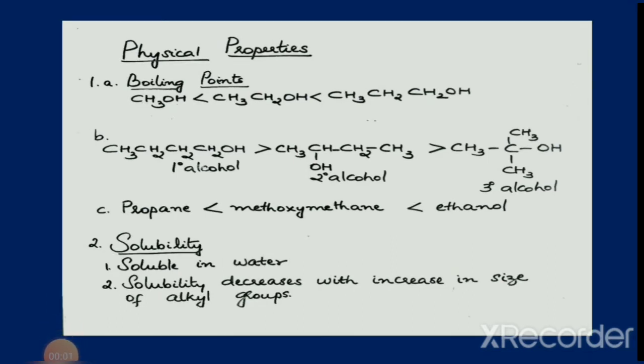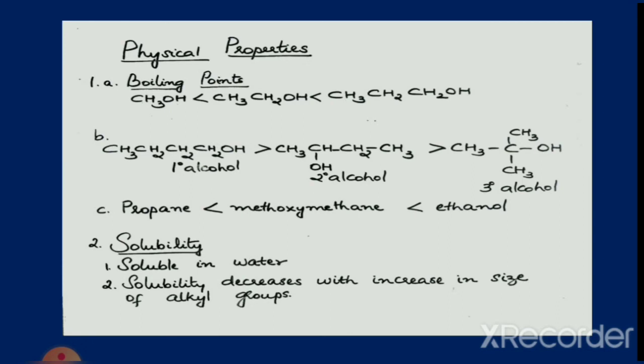Consider propane, methoxymethane and ethanol. You know that propane is a hydrocarbon, methoxymethane is ether and ethanol is an alcohol. Among these three compounds, ethanol has the highest boiling point. What is the reason? It is due to greater association among ethanol molecules, which is due to intermolecular hydrogen bonding.